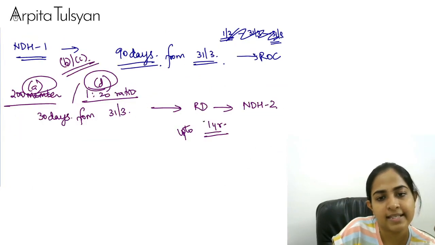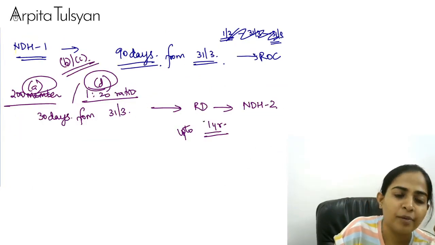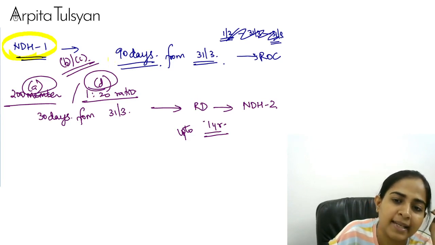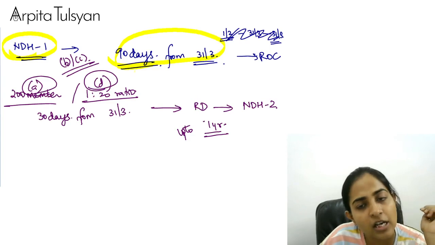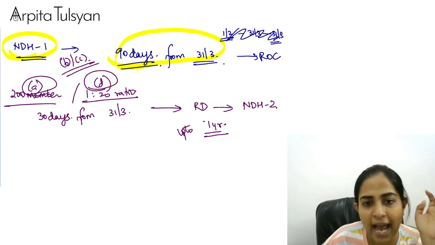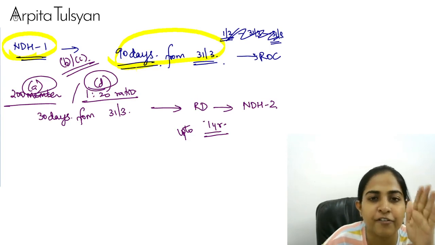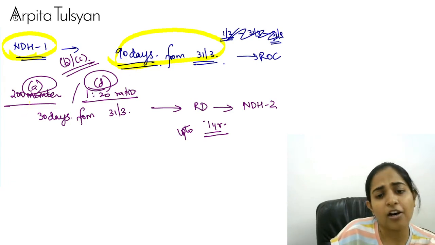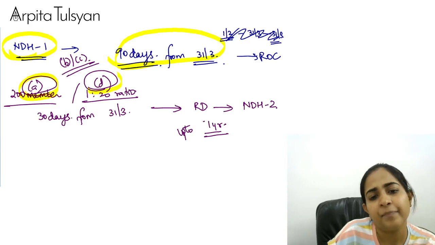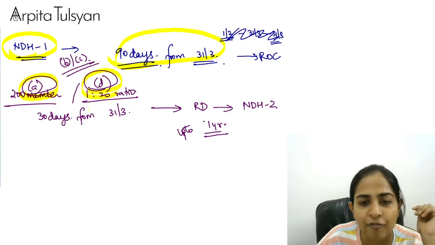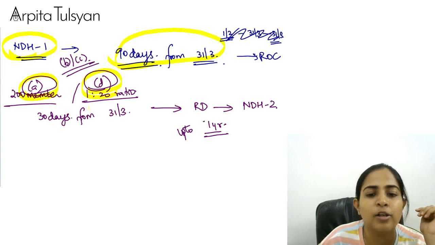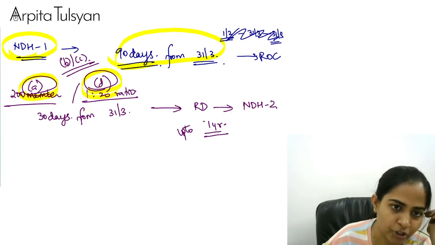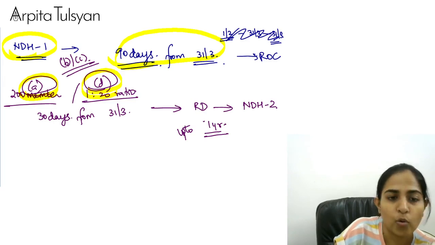Yes. So first of all, NDH1 you have to go and file. That is talking about the statutory compliances within 90 days from the end of the first financial year or second financial year, as the case may be, whichever is the first 31st March on which you're going to close your book. Then for clause A and D, if you're not able to comply within a period of 1 year, which you had to do, then go and make an application to the RD. If RD is satisfied, it will grant you the extension. Okay, extension can go up to 1 year.